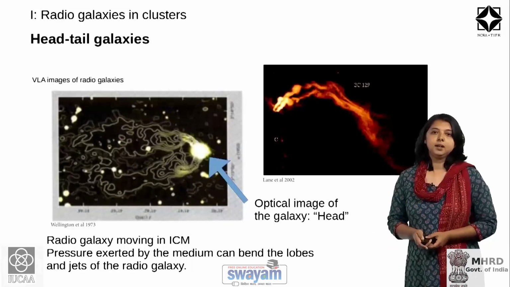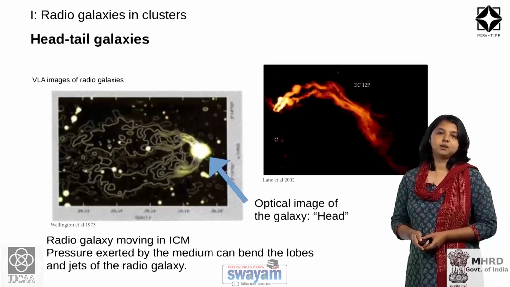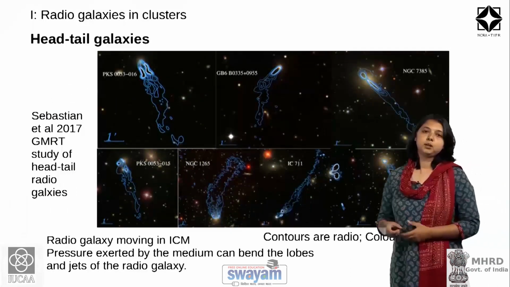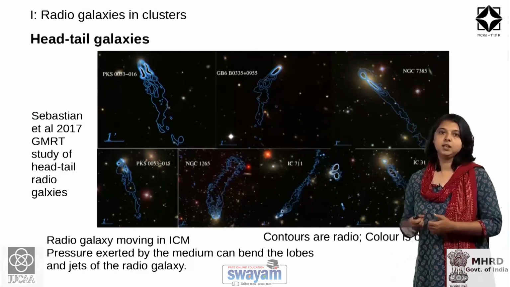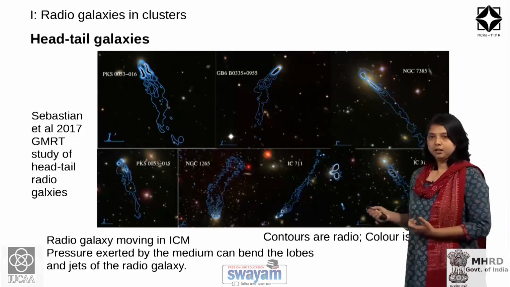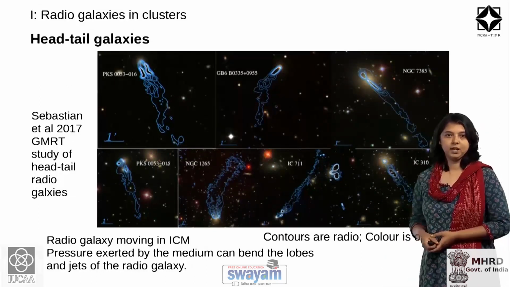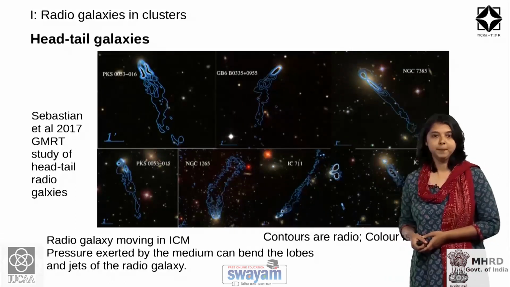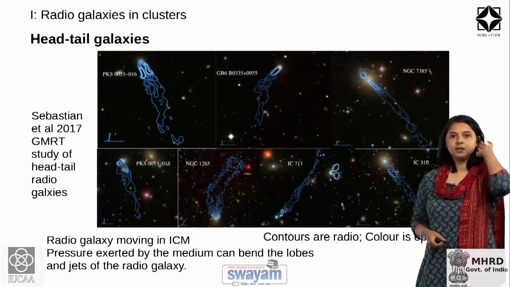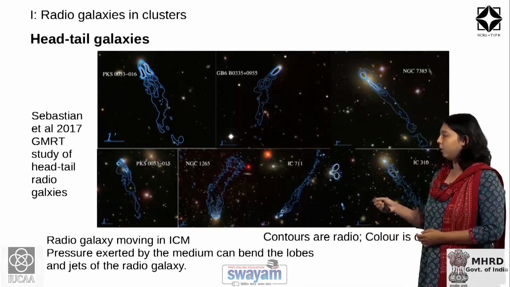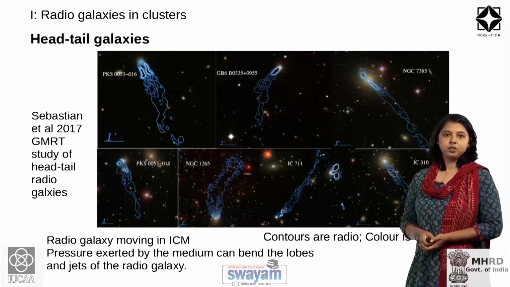So, when head-tail galaxies move in the intracluster medium, they can appear as if they have single-sided jets. Here are several examples of such head-tail radio galaxies which were studied with the GMRT. In contours, you will see the radio emission from these galaxies, overlaid on the optical image of that galaxy.